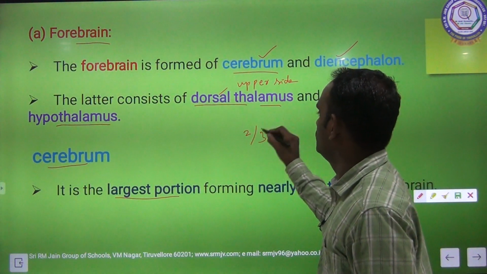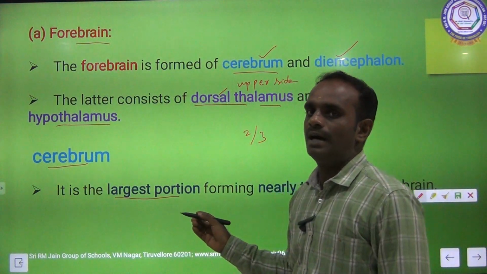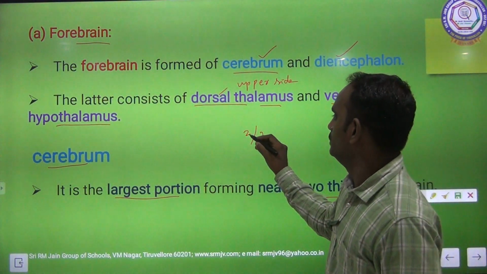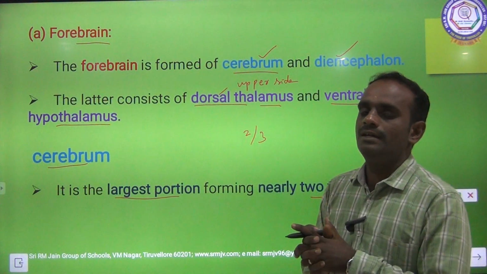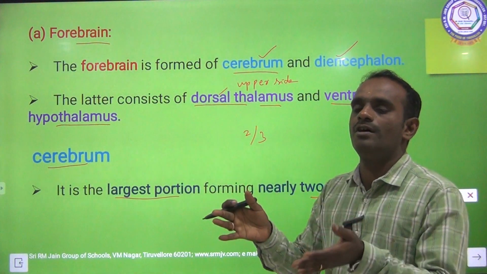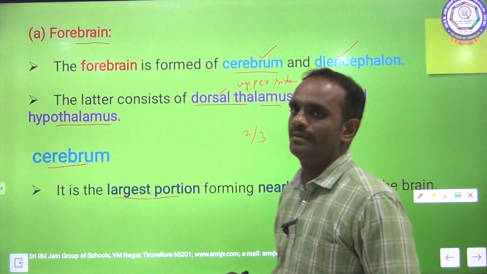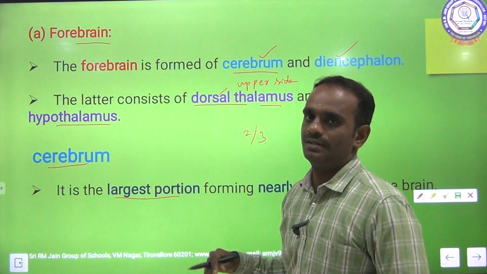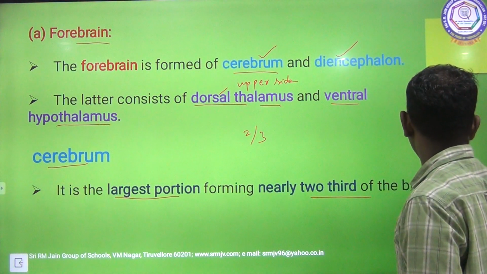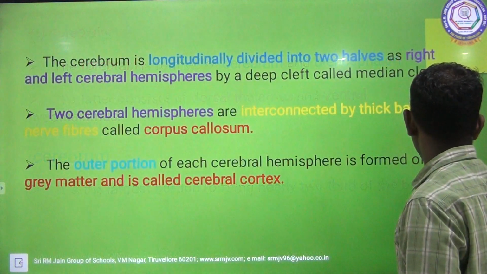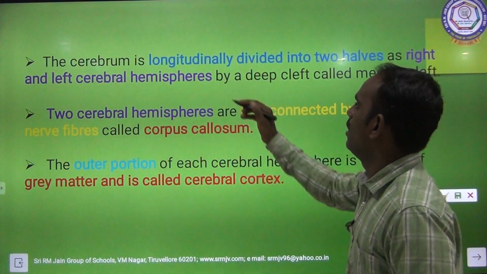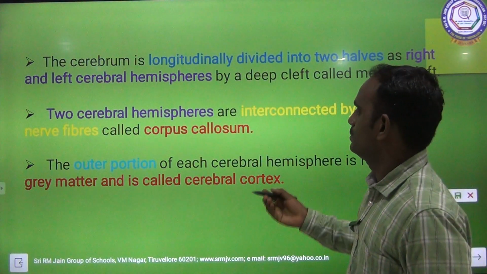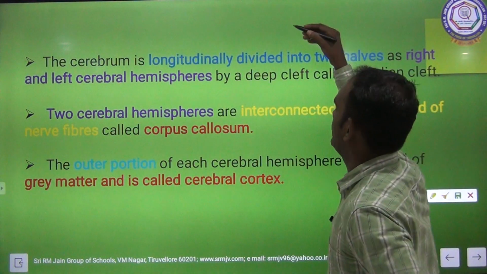So two-thirds of the brain is composed of cerebrum only. So it is said to be the largest portion. The cerebrum is longitudinally divided. So do you know what the longitudinal direction is?